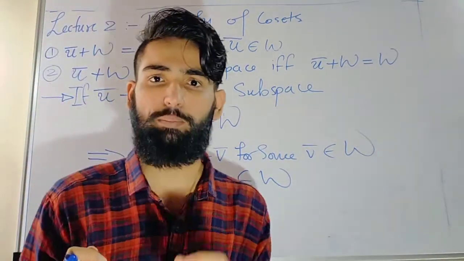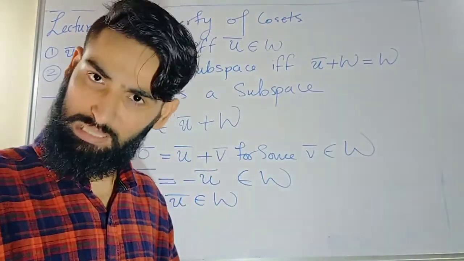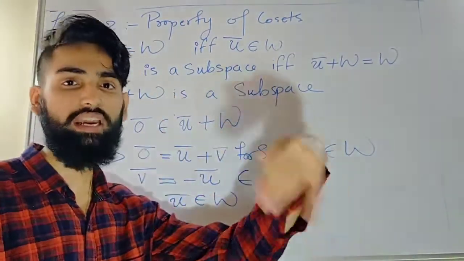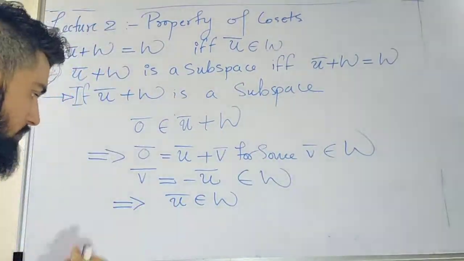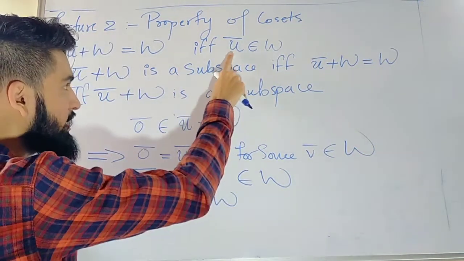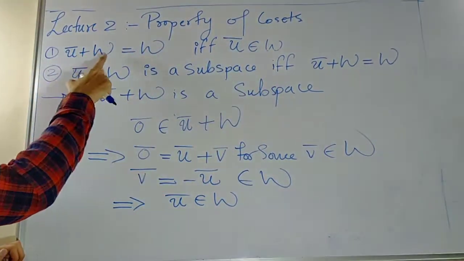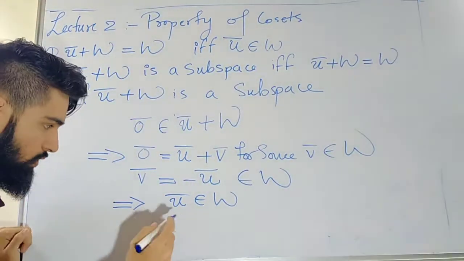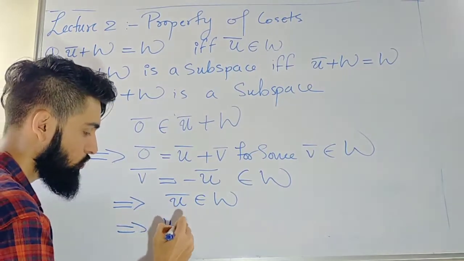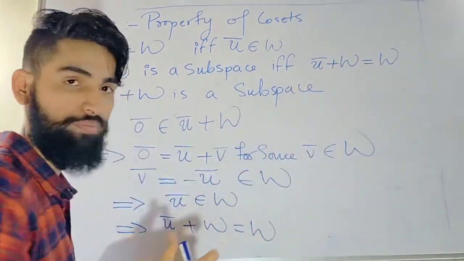If I have an element inside w, then its additive inverse is also inside w, since it is a subspace. So u bar is also an element of w. And from the first case, I know that if u bar is an element of w, then u bar plus w is the same as w. That is nothing but our proof.